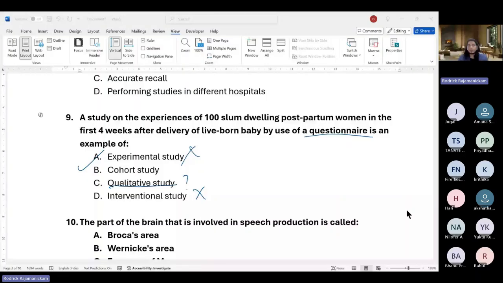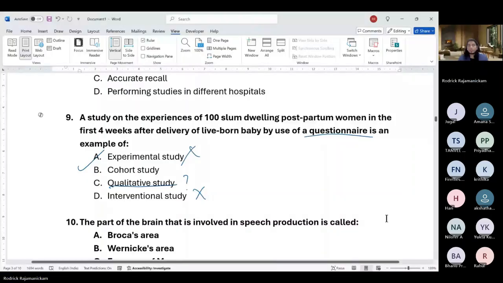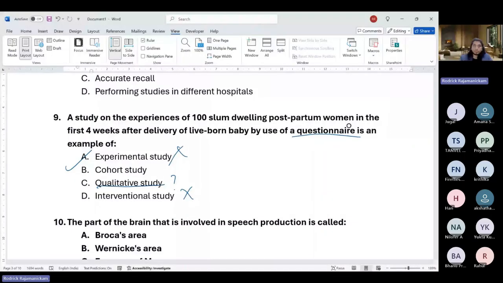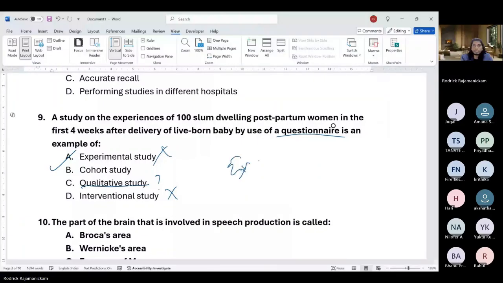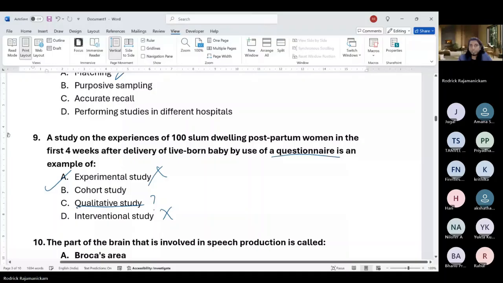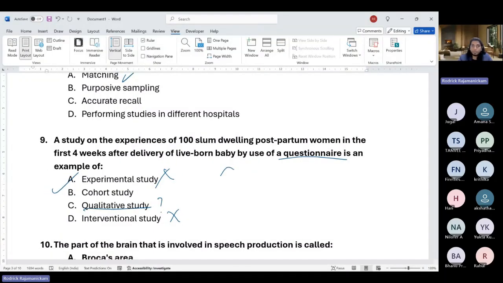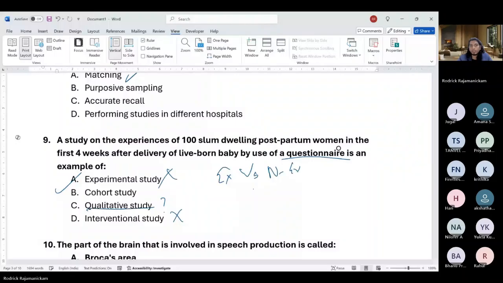So cohort is basically where you identify exposure right from the start. In a cohort, you identify an exposed versus a non-exposed group. So this would be people who have given birth and people who have not.